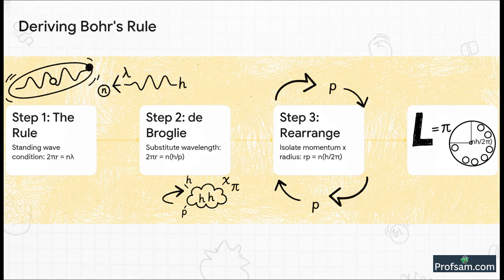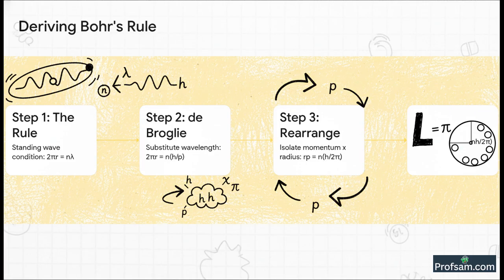Step 3. Let's just rearrange the terms. We'll move the momentum p up to the left side, and we'll move the 2 pi over to the right side. What do we get? r times p equals n times h over 2 pi. And wait a minute, what is r times p? That's just angular momentum, L. So, L equals n times h over 2 pi.